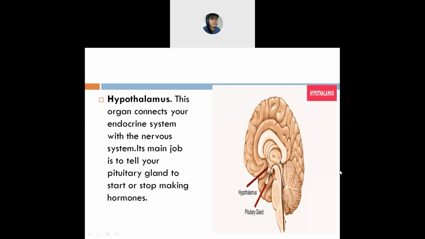Temporal lobe. After that, occipital lobe, okay. And parietal. Yes, ma'am, parietal. Parietal lobe. Okay, good.